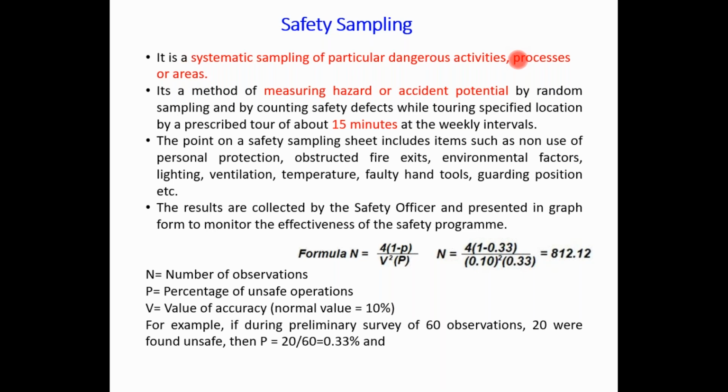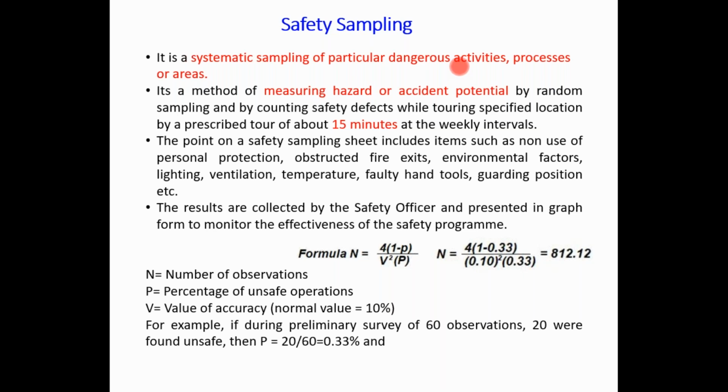Normally this safety sampling is conducted within 15 minutes. So this is a short period. Why is that? Because we have to observe the activities, the hazards and the preventive measures, and that is why it is called safety sampling. It is for a short duration. It measures the hazards and accident potential by random sampling and by counting safety defects while touring specified locations, on a prescribed tour of about 15 minutes.